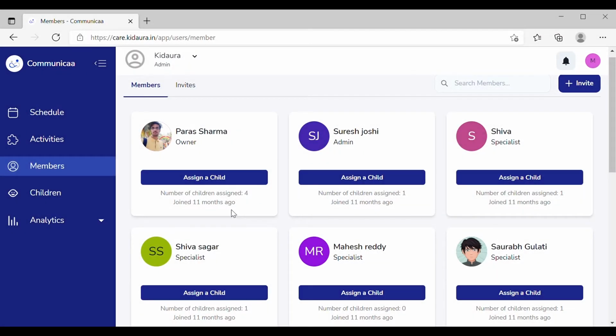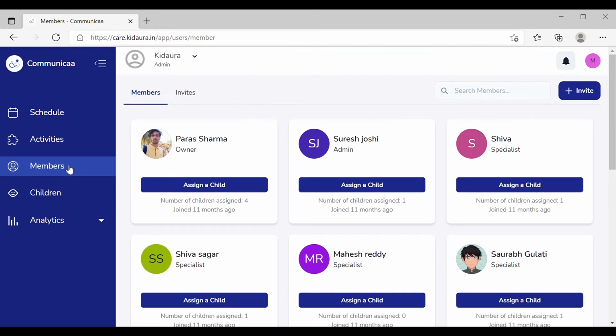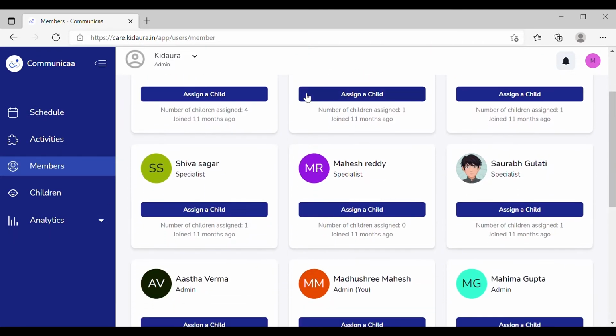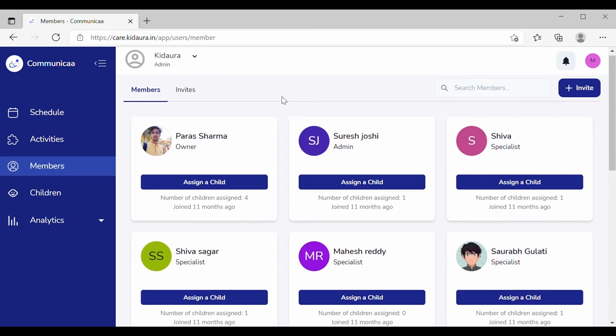Let's look at the members page. Clicking on the members portal, it will show you all the members that the therapy center has added. You can also view the role, the number of children they have been assigned, and the date of joining.